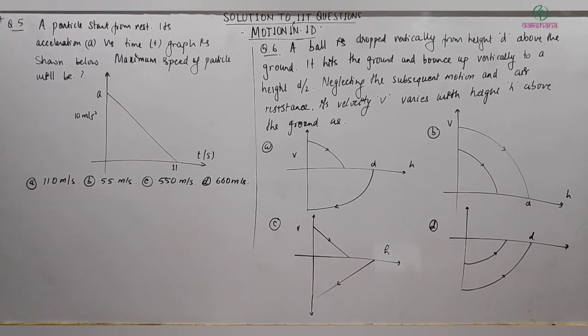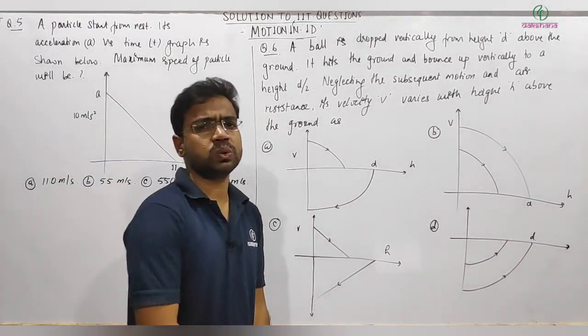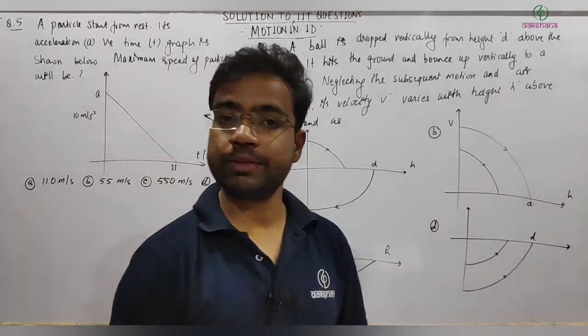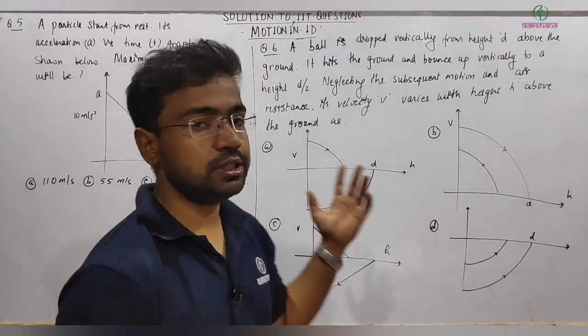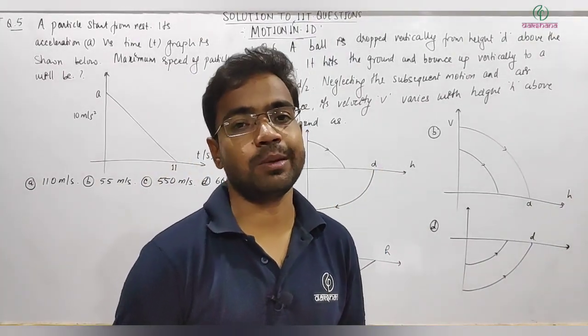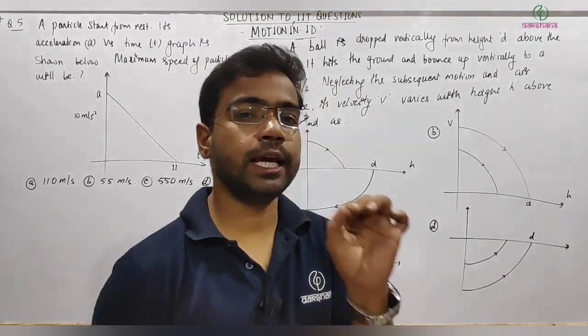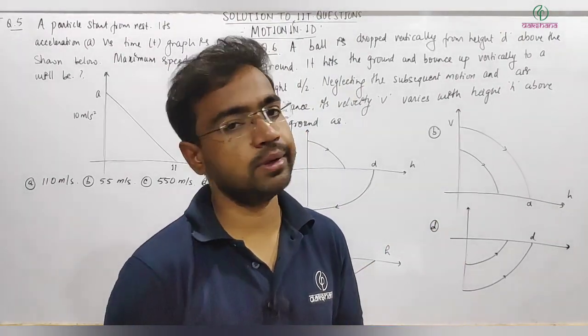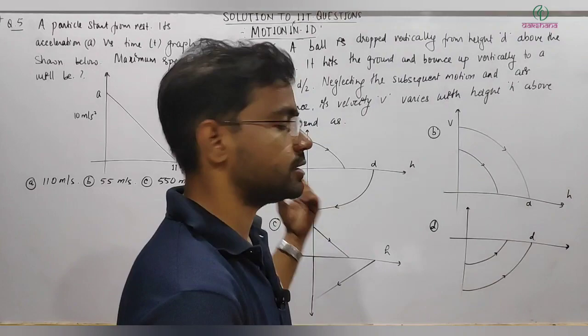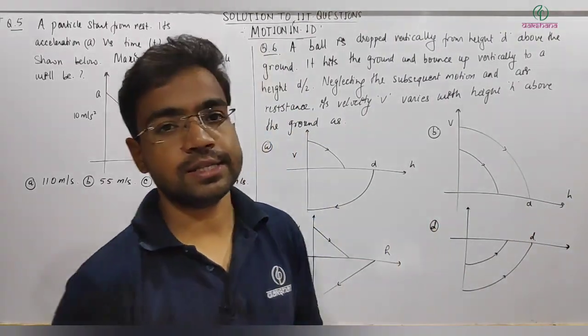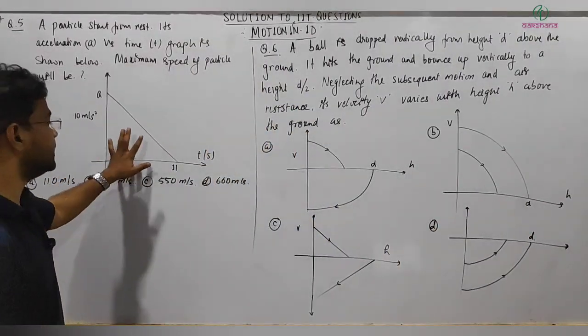Okay, let's see a few next questions. Two more here we have. Question number 5: a particle starts from rest, its acceleration versus time graph is shown below, and the maximum speed of the particle will be? If you remember the concept of velocity from the acceleration versus time graph, the area under the AT graph gives you velocity. Within a few seconds you can get the answer by simply calculating the area.